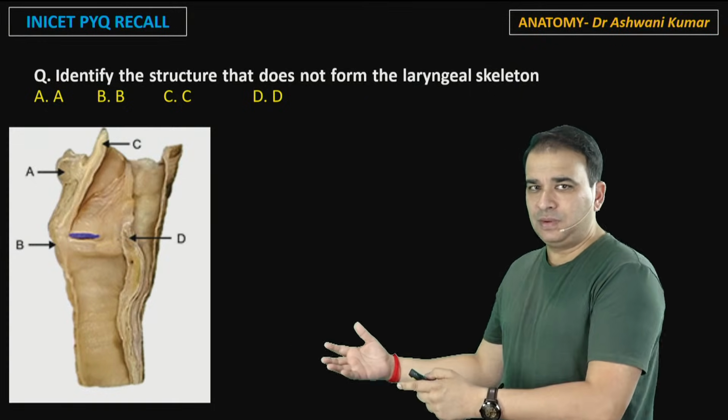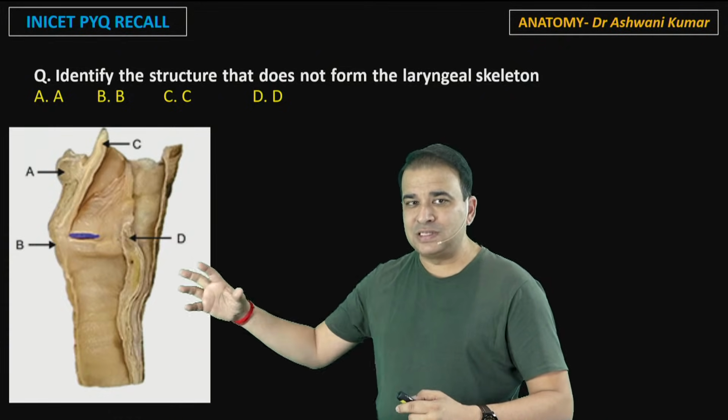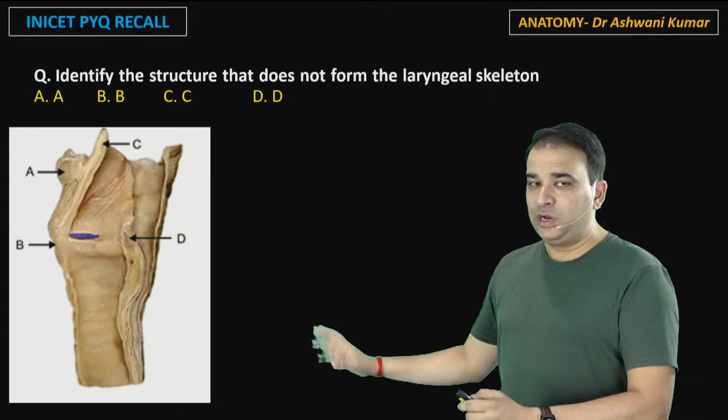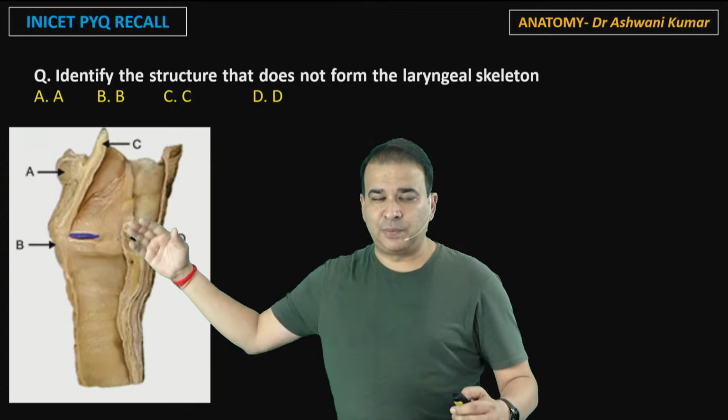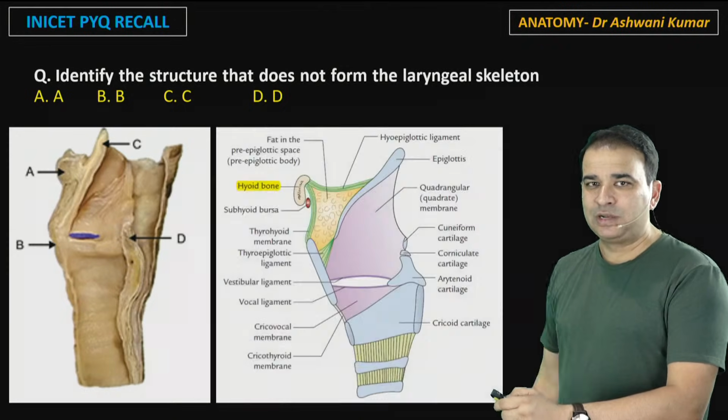Now this is a laryngeal skeleton which is shown here, but obviously it is all covered with the membranes and mucosa, so I cannot see any cartilage or bone clearly here. But you need to have an idea about that, guys, what bone and cartilage are present in this. So let me put a comparative picture here so it will become easy for you. Have a look at this.